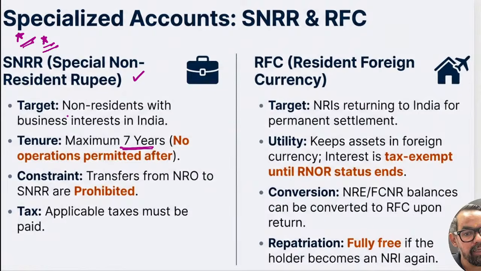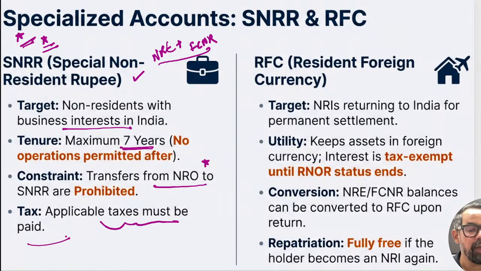So it is for a non-resident with business interest in India. When it comes to constraints on transfer from the NRO account, they cannot remit money into SNRR from an NRO account, because the NRO income is usually Indian income; the origin of income is India itself, right? That means they can remit money from NRE accounts as well as FCNR accounts. From these two, they can remit money here. Applicable taxes must be paid, and then the remaining amount can be repatriated.